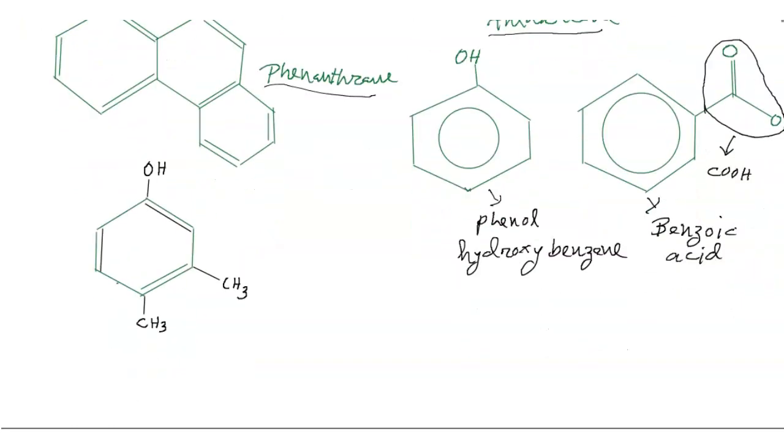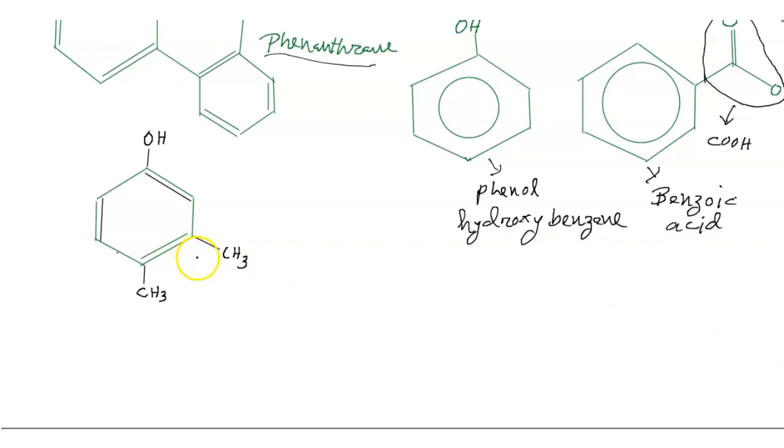This diagram is called COOH, and this is CH3. So let's count the number of carbon atoms.